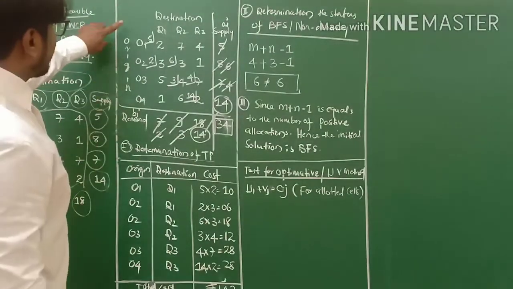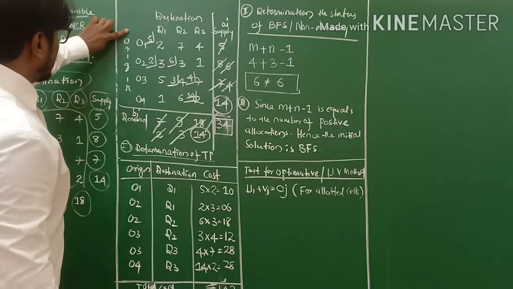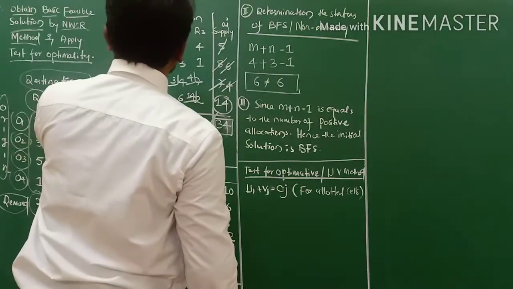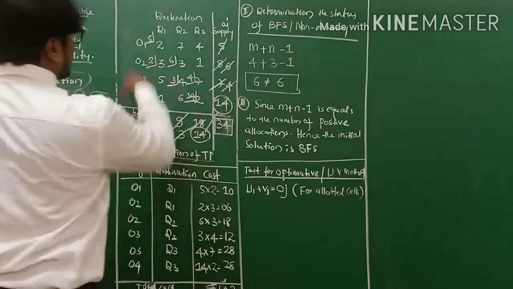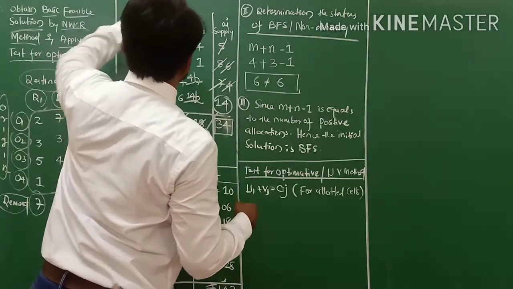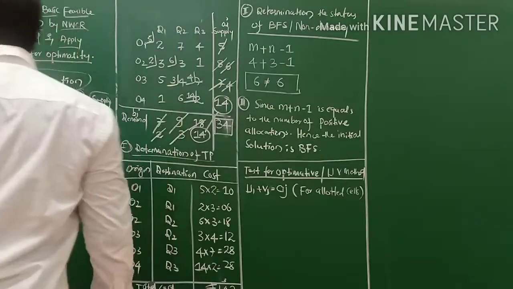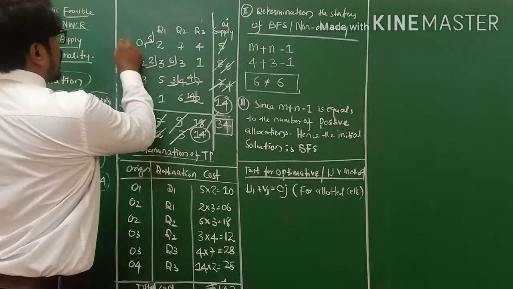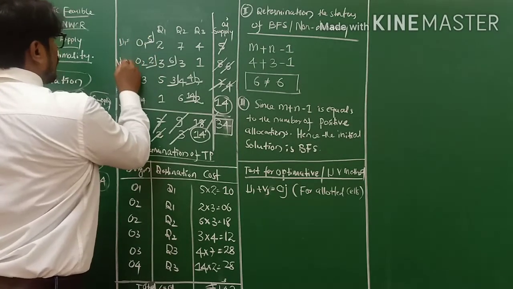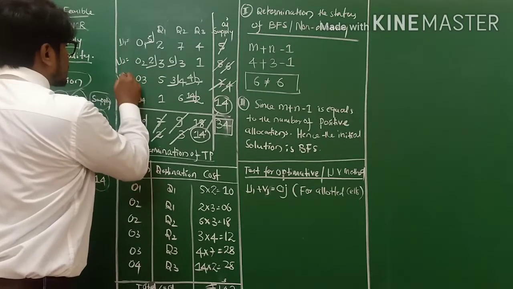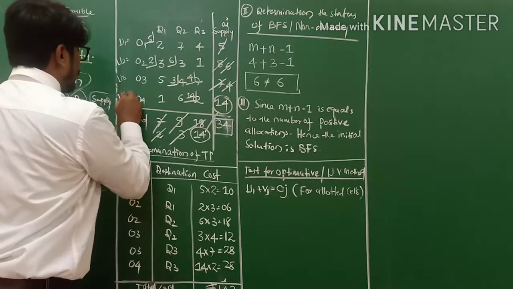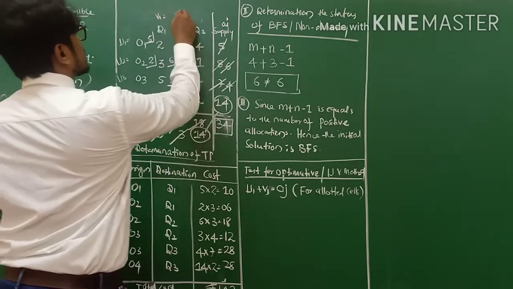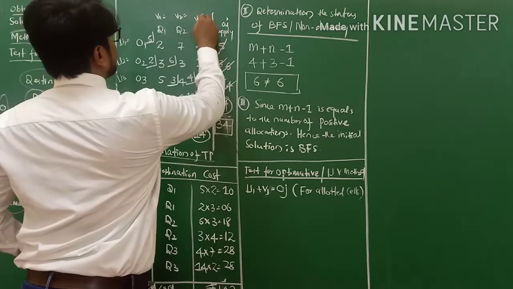Now I'll remove this origin and destination, because I need space here. You use some space when you solve the modification method, my friends. So let O1 be U1, O2 be U2, O3 be U3, O4 be U4, likewise D1 be V1, D2 is V2, D3 is V3, my friends.